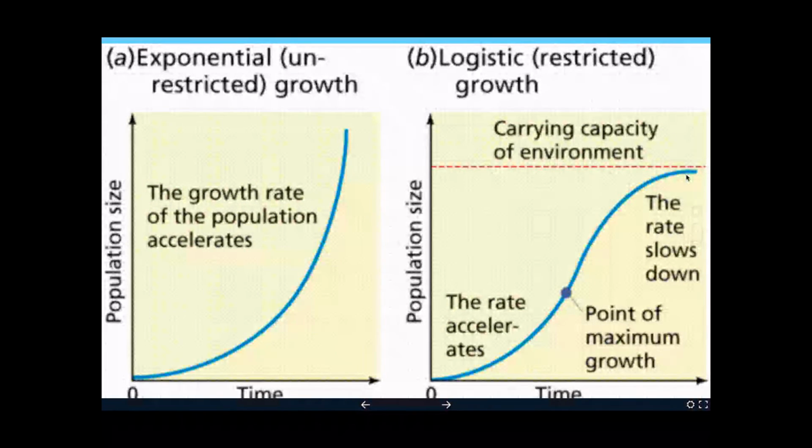One interesting thing that you're going to take a look at is the growth of human populations, because as far as humans grow, we've been growing exponentially for the past few hundred years. Actually, the number of humans on planet Earth has been growing exponentially. And one of the issues that we foresee is that Earth itself has a carrying capacity of humans, and there's only so much food, space, or water for humans to live on this planet. And a lot of scientists believe that humans have already gone past their carrying capacity, that there are too many people on the planet, and we're going to start running out of food or water or resources.